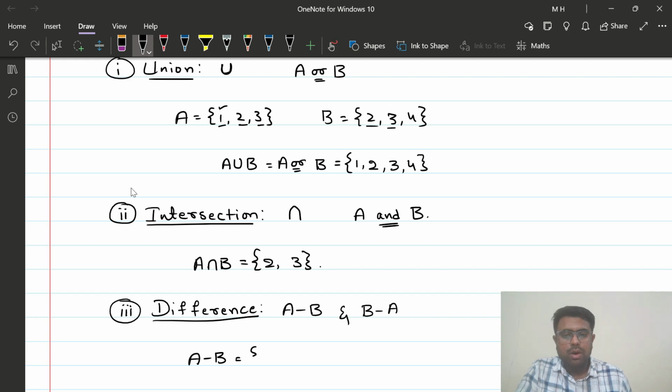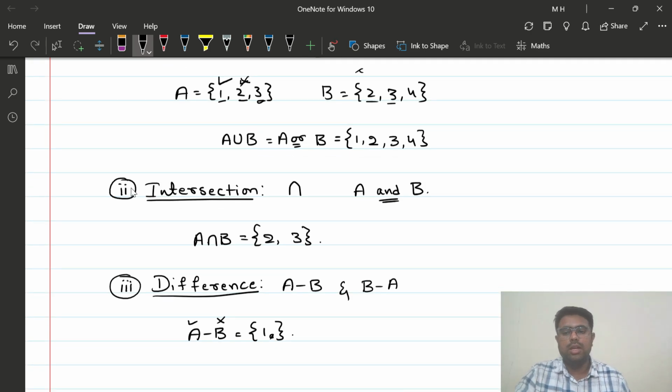It is the set of all elements in A which are not in B. See, 1 is in A but not in B, so I can include 1. 2 is in A but 2 is also in B. Since I am subtracting B, I am not going to include 2. 3 is in A but 3 is also in B, so I am not going to include 3. So A minus B is going to be the singleton {1}.